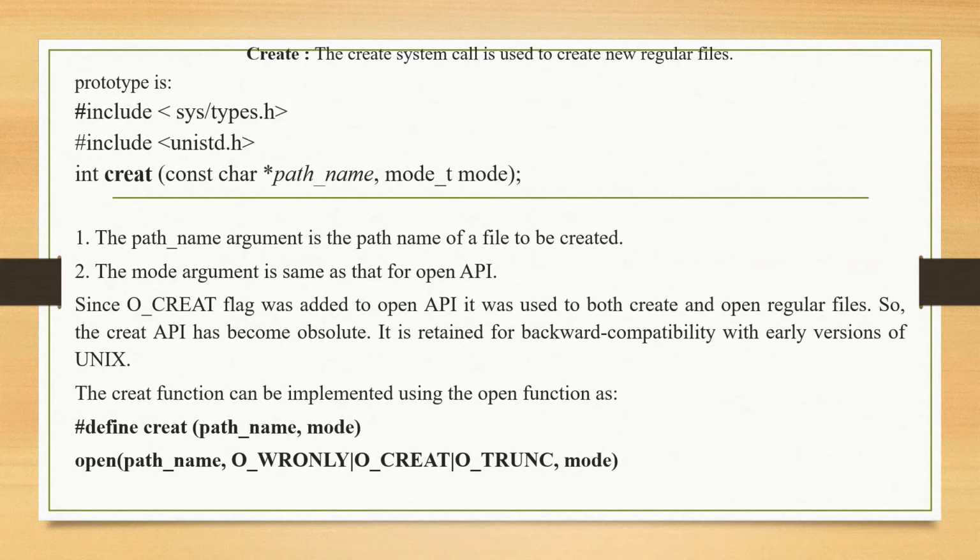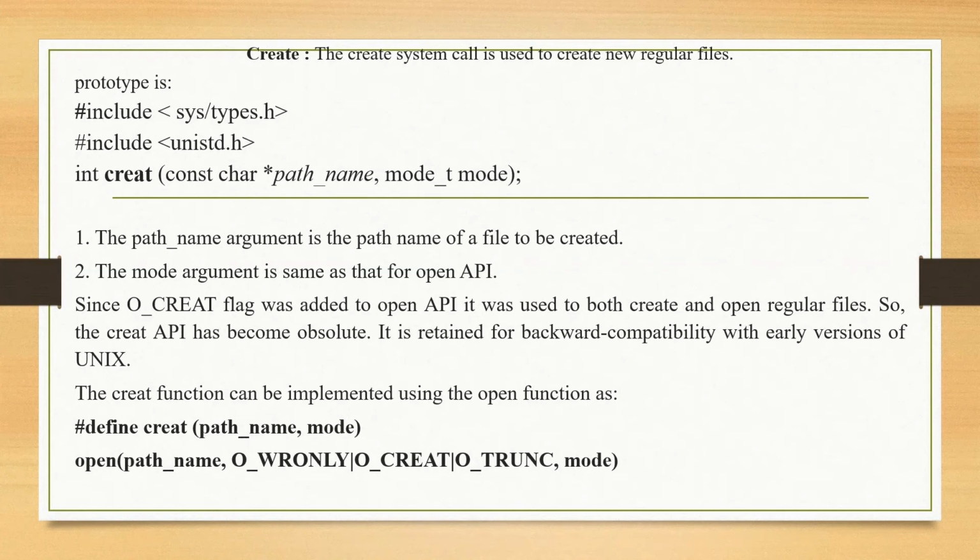The create system call is used to create new regular files. For its prototype, include sys/types.h, include unistd.h, and then write the prototype for the create function. int is the return type of the function creat, and you are passing a const char pathname and mode_t mode. The pathname argument is the path name of the file to be created. The mode argument is the same as that of the open API.